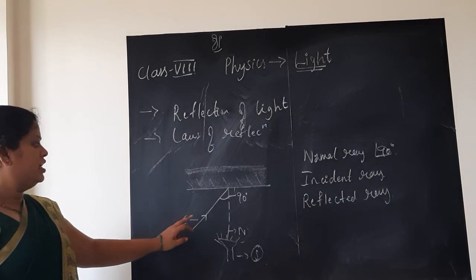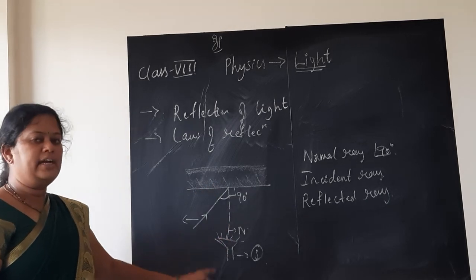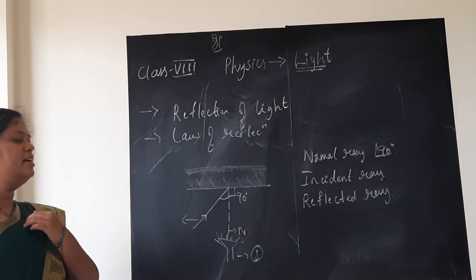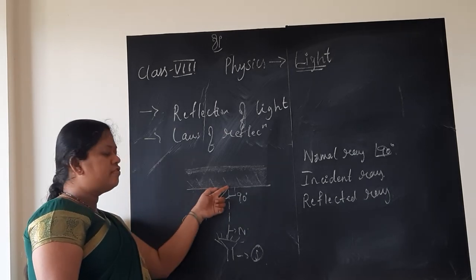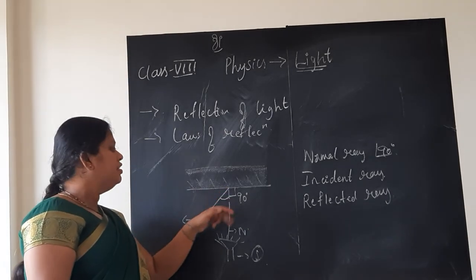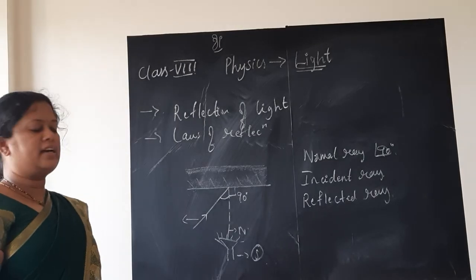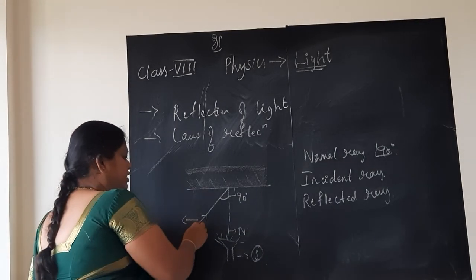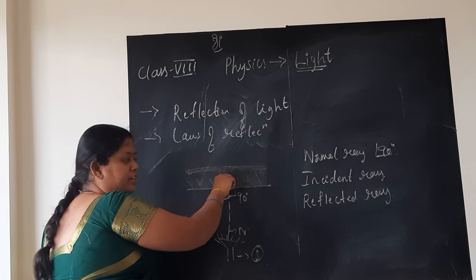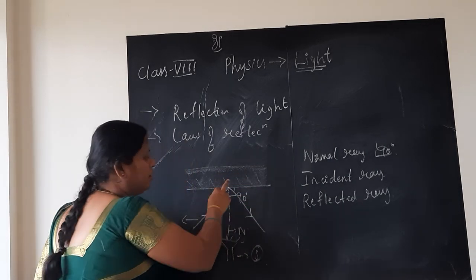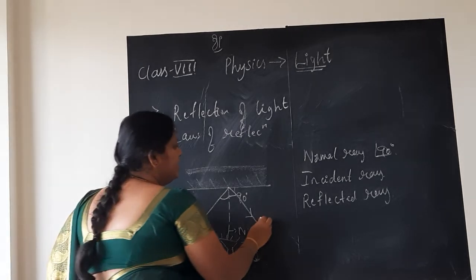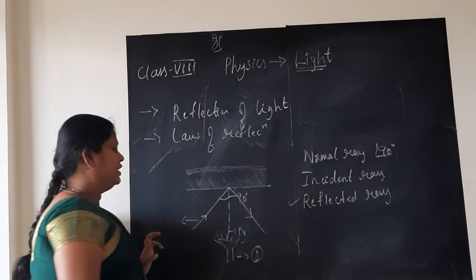The normal ray is a ray of light which makes 90 degrees with the reflecting surface. Incident ray means any ray of light which is incident on the reflecting surface at some angle. The ray of light which is incident on the reflecting surface will bounce back, or get reflected back, and that is called the reflected ray.